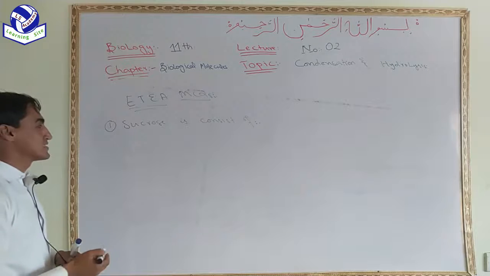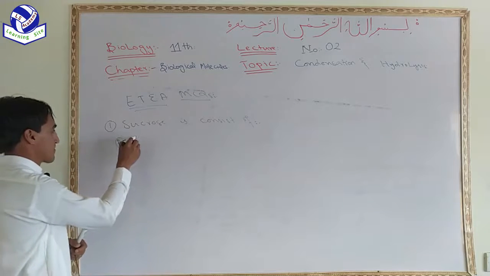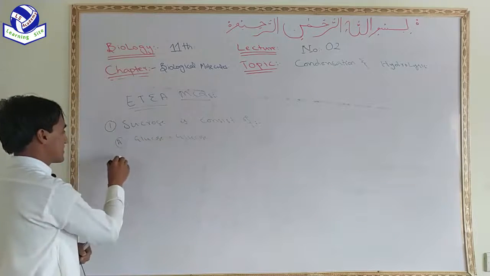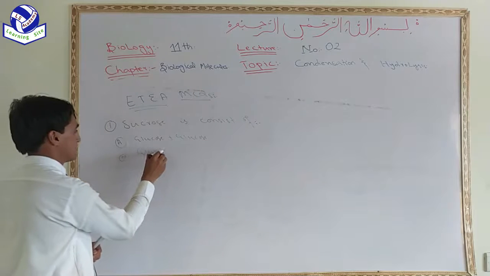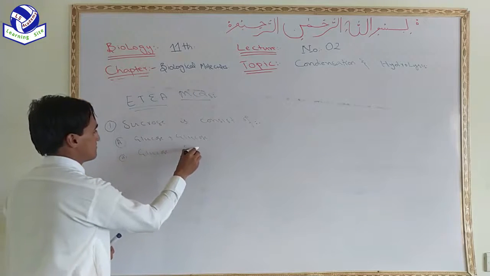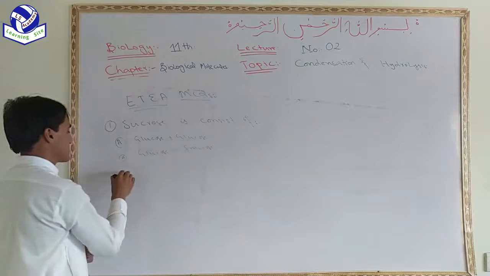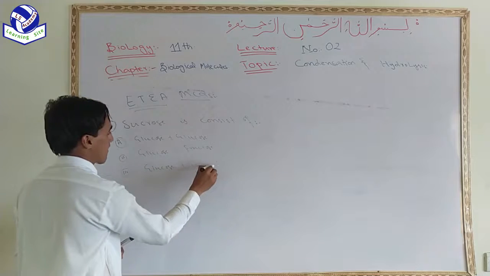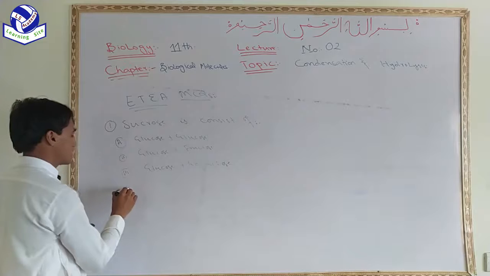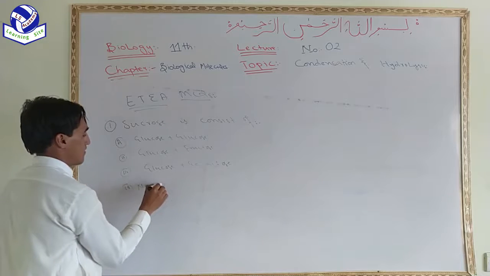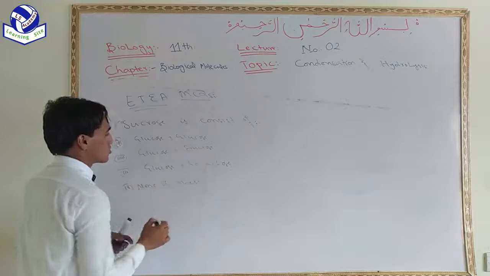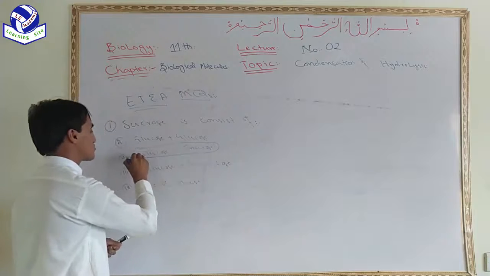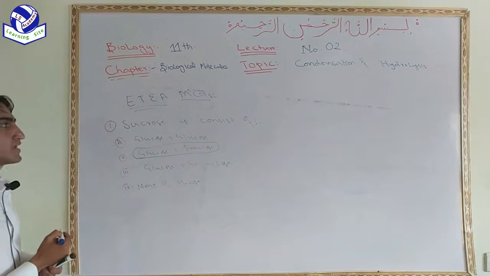The first option is glucose plus glucose, the second option is glucose plus fructose, the third option is glucose plus galactose, and the fourth option is none of these. The correct option is option B, option number 2. Sucrose consists of glucose and fructose.